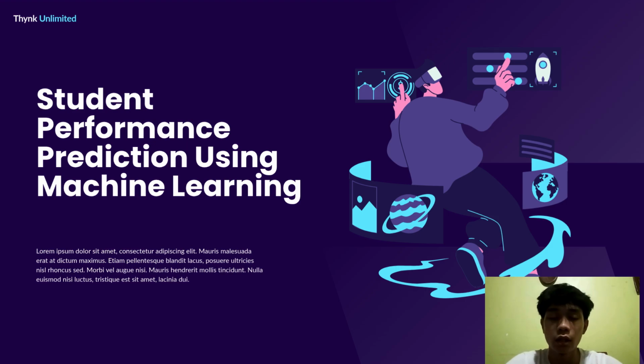To create our target variable, we computed the average of the math, reading, and writing scores. Students with an average score of 50 or above were classified as pass, while those below 50 were classified as failed.